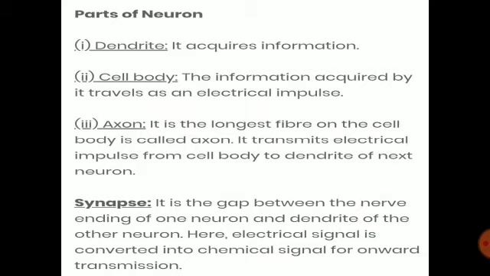Now next topic is synapse. The synapse is a loose connection between the axon ending of one nerve cell and the cyton of the next nerve cell, which is called a synapse.